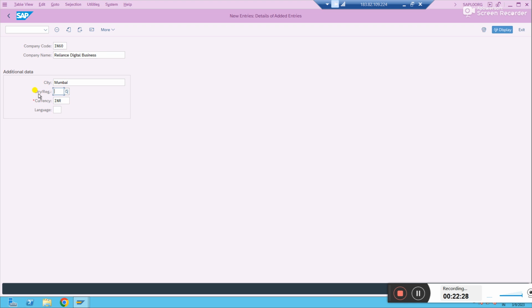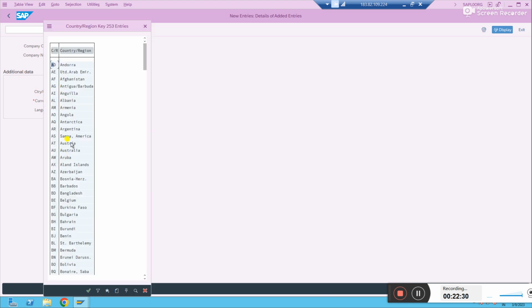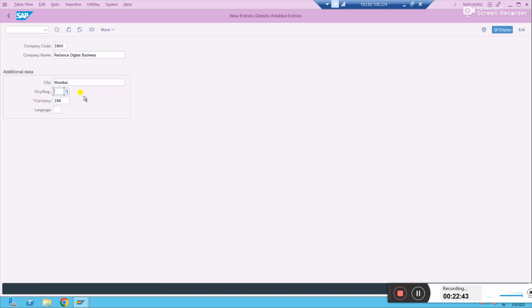If you have a search button, you just have to select from here only. Country will be identified with the starting two letters of a country identifier. Let's say for India, it's IN, right? Likewise for any other countries also, the same naming. Then currency is INR, as I've given before, because this is an Indian company code.